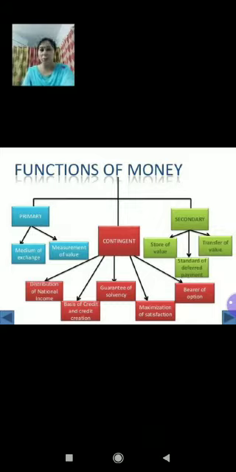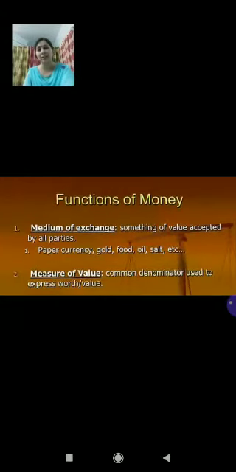So we are talking about functions of money, and we'll be studying the functions on the basis of three categories: primary functions of money, then secondary functions of money, then contingent functions of money. Children, this topic is very important and you need to learn it in detail, right, children? So starting with the first category, primary functions of money. Primary functions of money are divided into two: medium of exchange and measure of value.